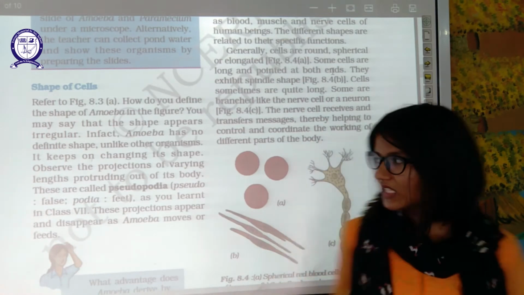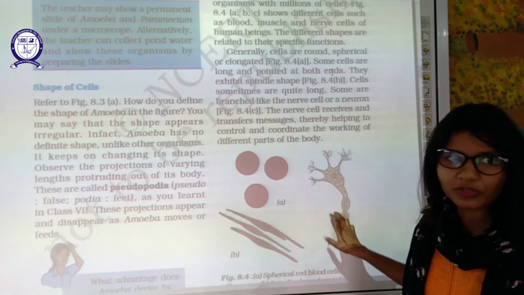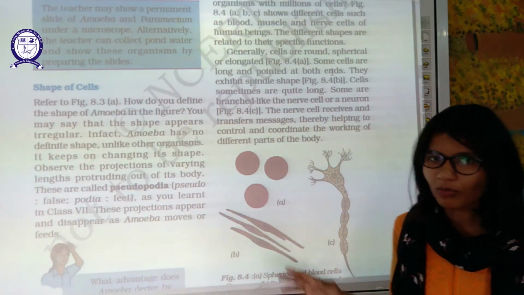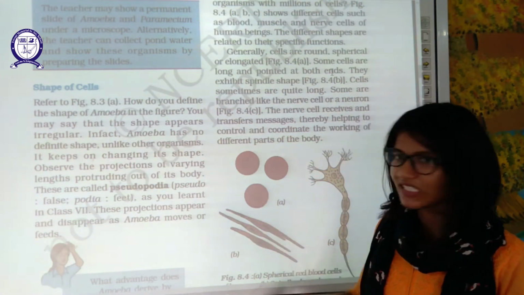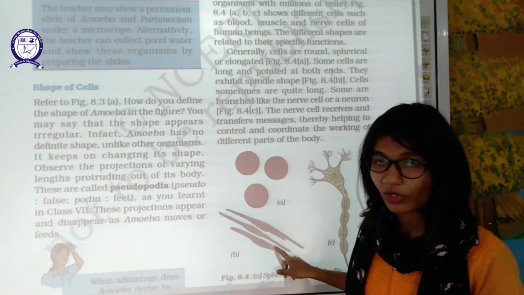This is the typical nerve cell which is present inside your brain. It performs all the functions of your brain. Blood cell, then this is muscle cell, which is required for your movement.